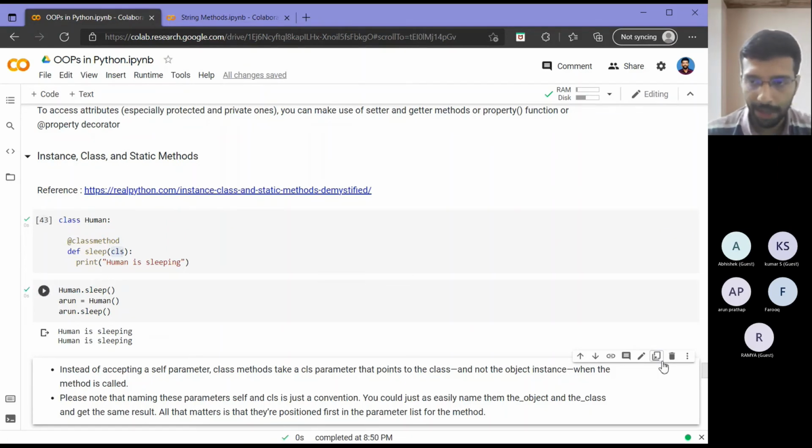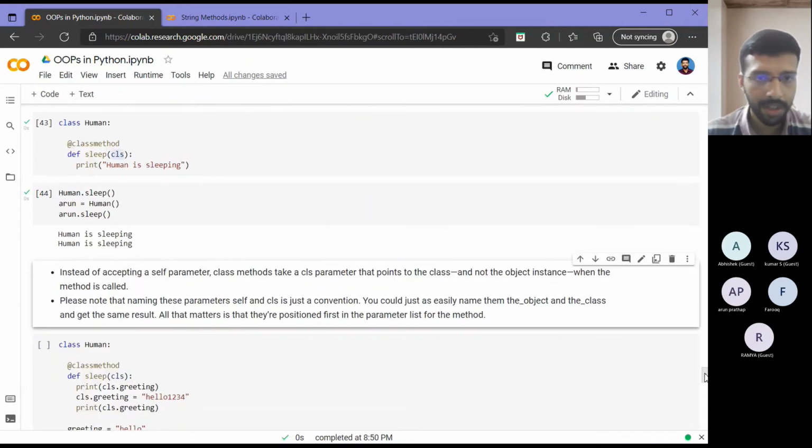So basically what happens here is, instead of accepting a self parameter, once I define it using a decorator called classmethod, it will take a cls parameter that points to the class and not to the object instance when the method is called. And the names that we use, self, cls, etc., you can use any name there, even an underscore or double underscore or triple underscore, or you can even have names like underscore object underscore class. Whatever names you want, you just need to use the same names throughout. It is only a convention that we are using self and cls as names here.